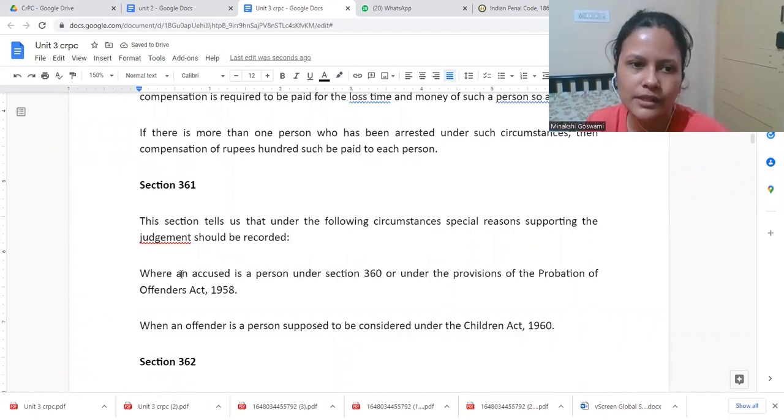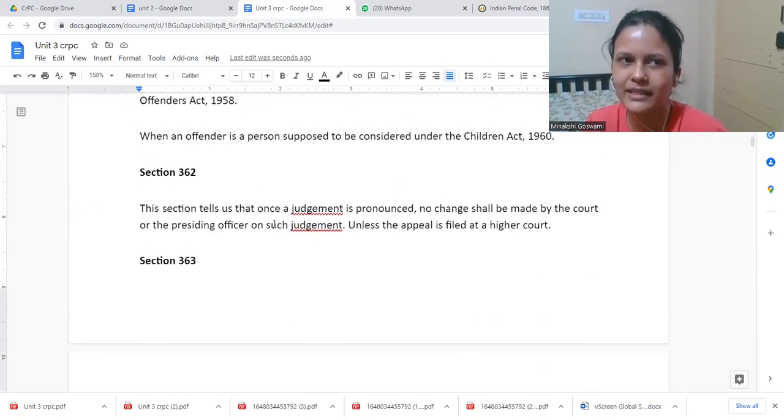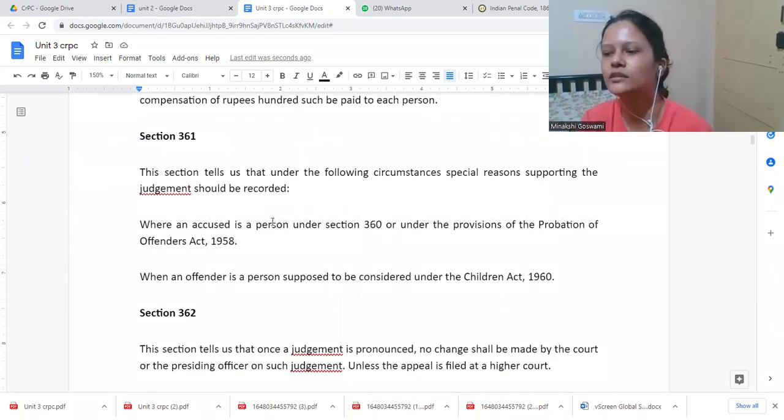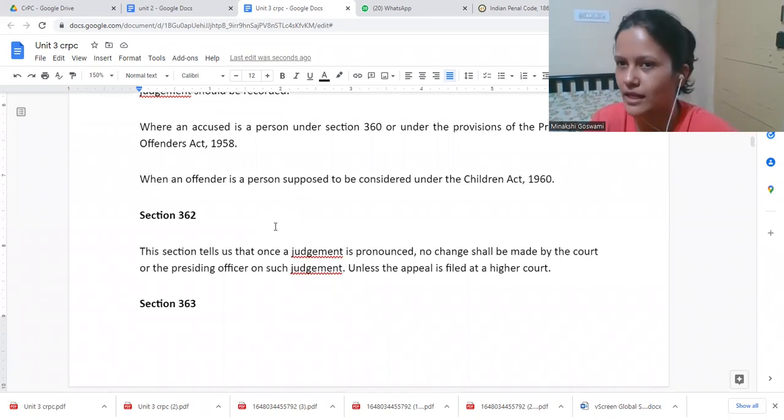Yes. Now, when an accused person under section 360 or under provisions of a false complaint, if it was filed, when the offense of the person is supposed to be considered under the Children's Act. So what happens is, if unnecessarily one person has suffered, whether it is because an FIR was filed, whether it is because he was unnecessarily arrested, or it may be because he was unnecessarily dragged to the court, whatever might be the reason, the court would take into consideration those matters as well, and provisions may be mentioned in the judgment for those as well.